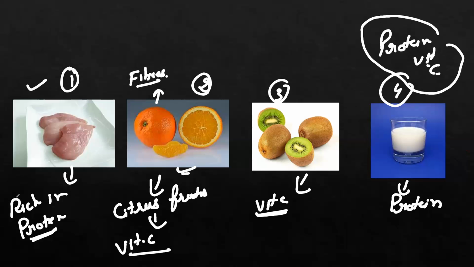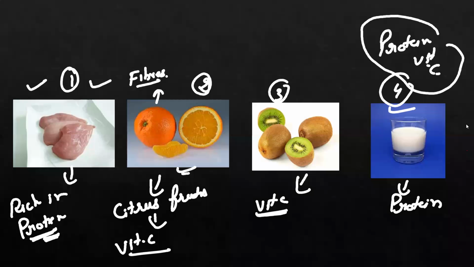Protein aids tissue repair and regeneration, and vitamin C supports collagen synthesis and the immune system. Milk and chicken breast come under the protein categories, and kiwi and orange under the vitamin C category. So these all are the right options here.